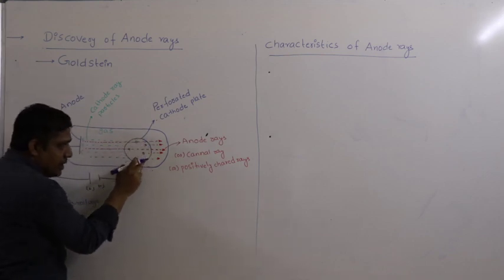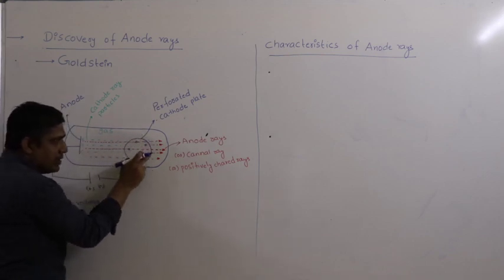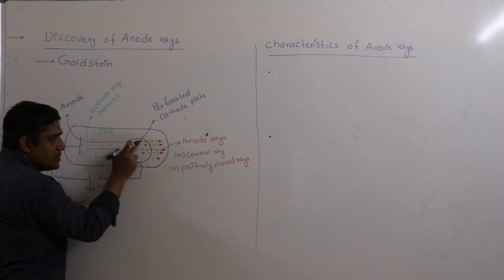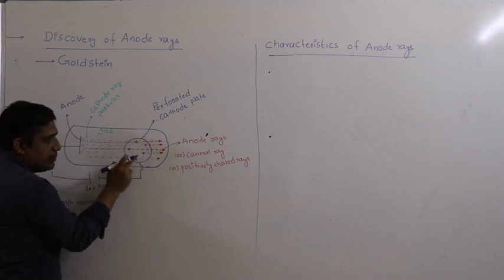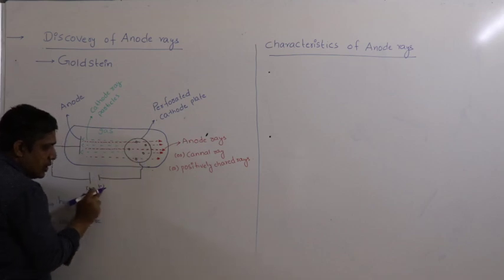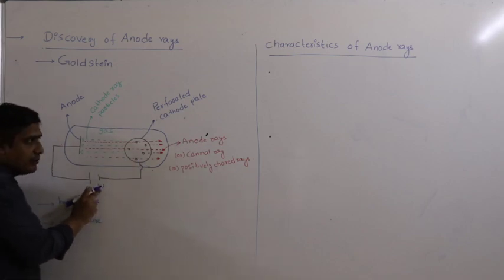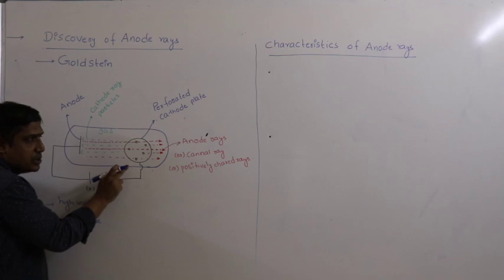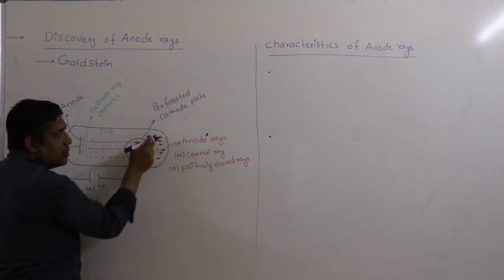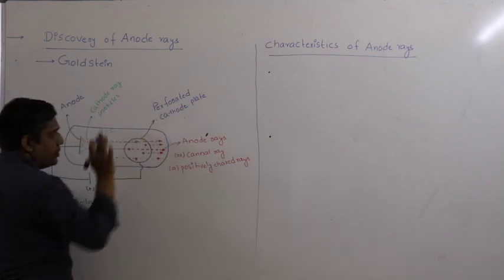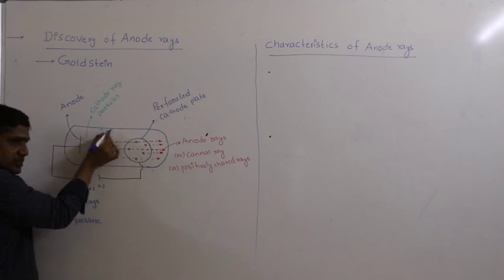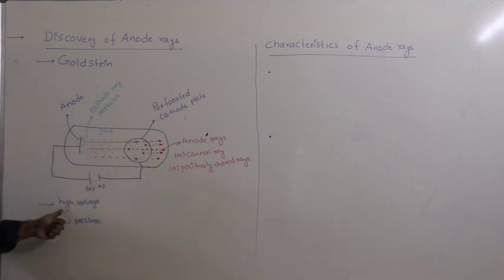Instead of a metal plate, we are taking a plate which contains holes, perforation, which we call a perforated metal plate. It is connected to the negative terminal of the battery, so it carries negative charge. We call it cathode or perforated cathode plate. It is filled with some gas, applying high voltage and low pressure. So you know what happens?